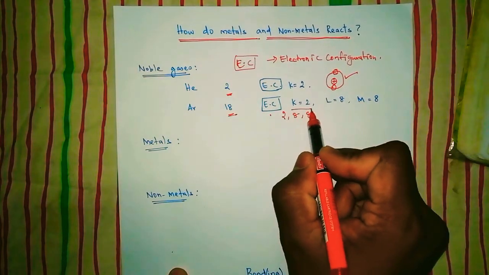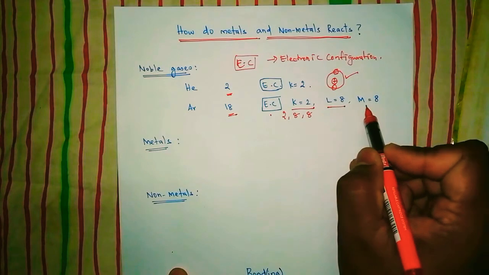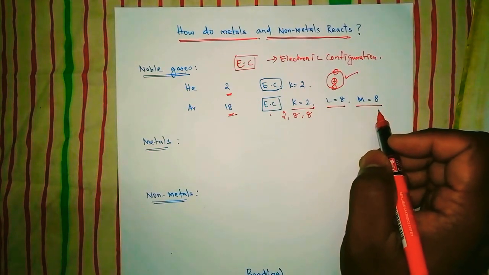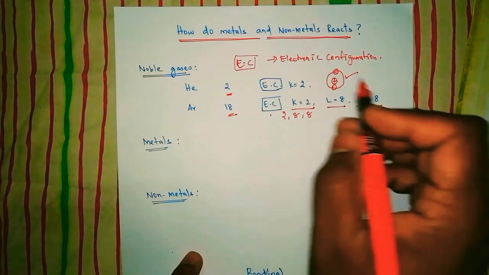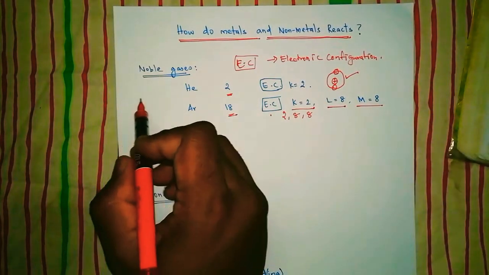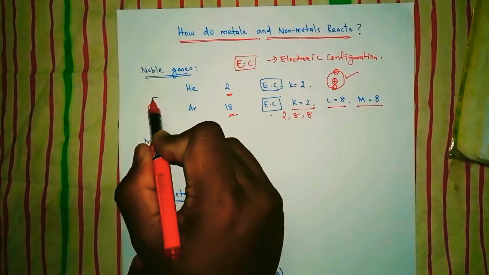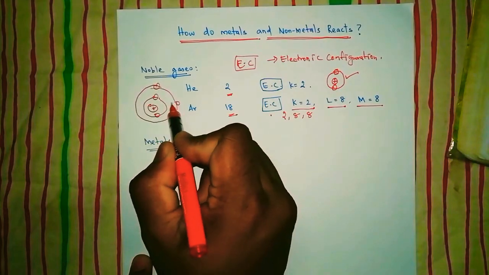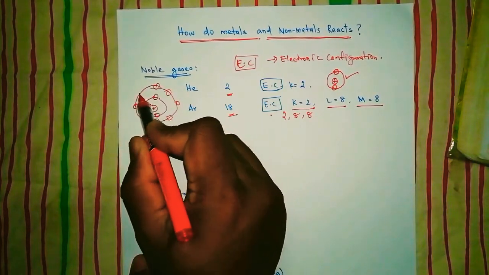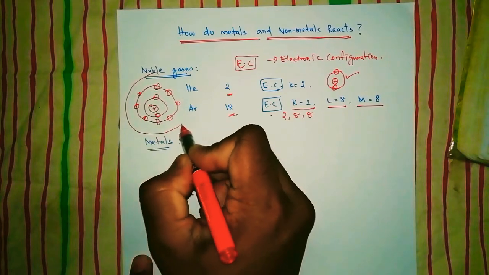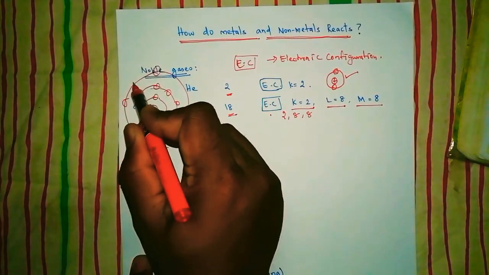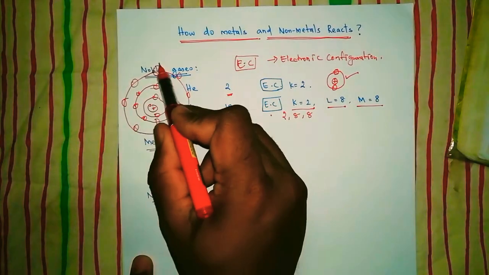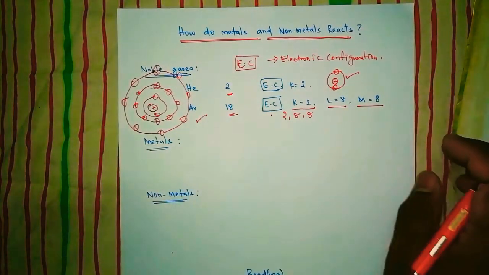That means 2 in the K shell, 8 in the L shell, and 8 electrons in the M shell. How is it arranged? It is arranged like this. This is the nucleus, the first shell has 2 electrons, the second shell has 8 electrons, and in the third shell also you have 8 electrons: 1, 2, 3, 4, 5, 6, 7, 8. You look at the last shell, completely filled.